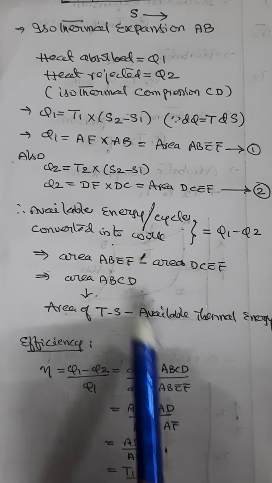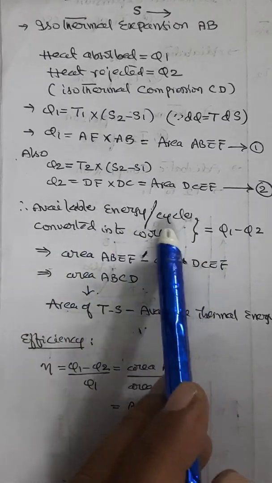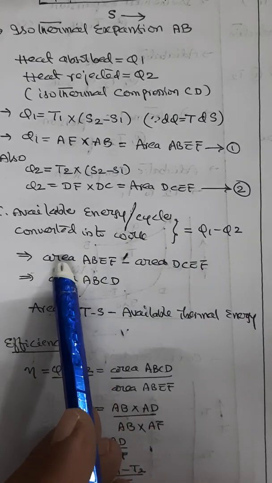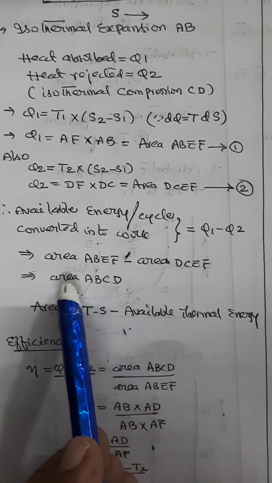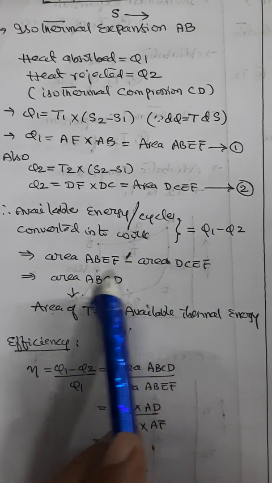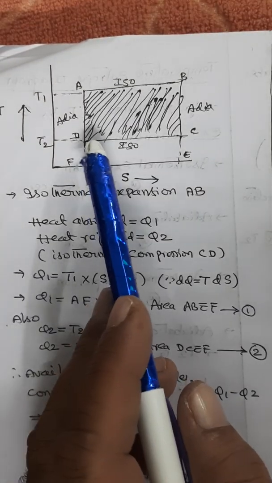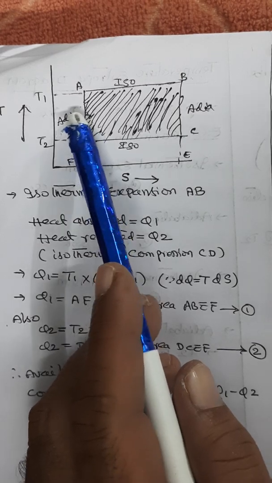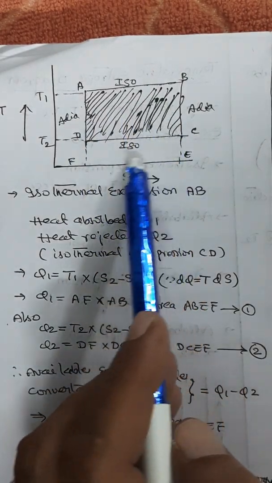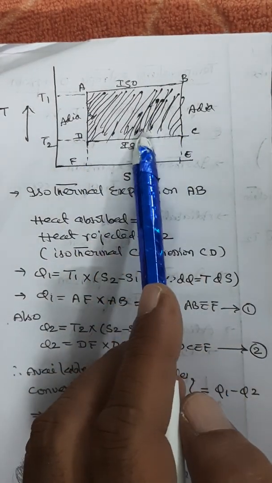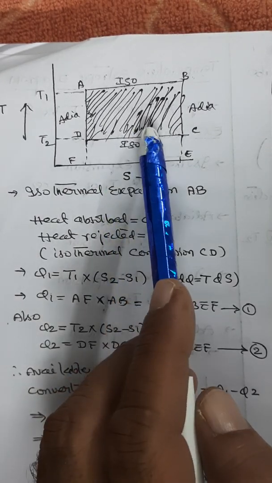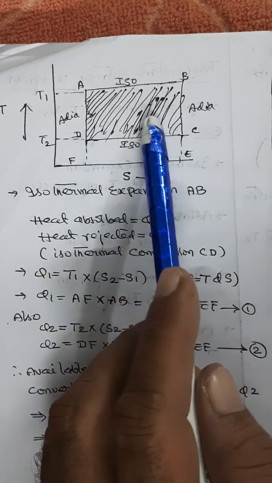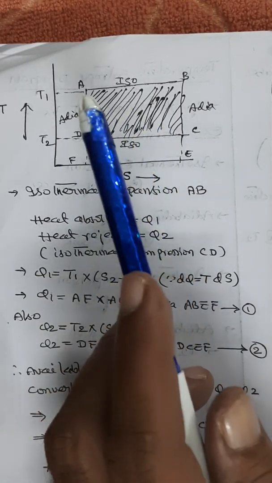So therefore, Q1 minus Q2 is equal to area ABEF minus area DCEF, which is nothing but area ABCD. Therefore, from this diagram we can conclude that the area of the cycle on the TS diagram gives the available thermal energy that can be converted into useful work. That is the advantage of the TS diagram.